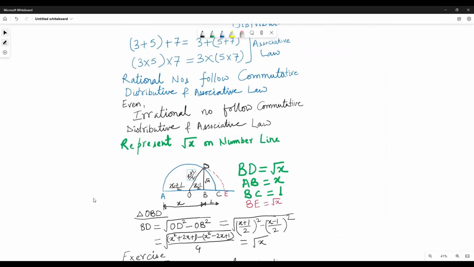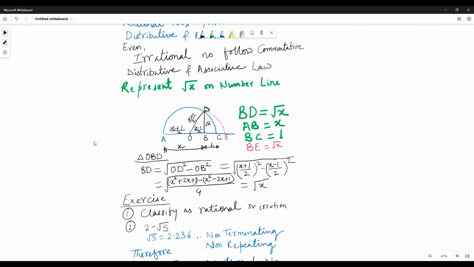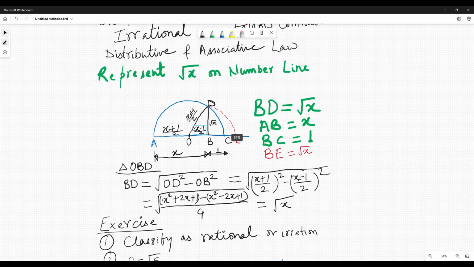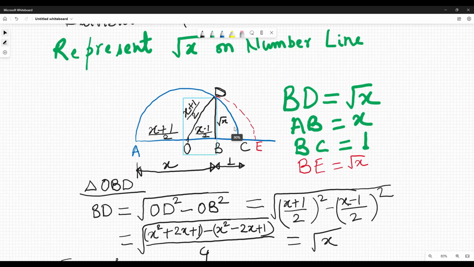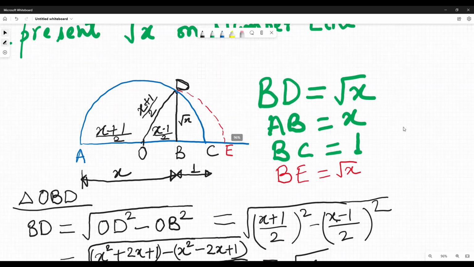Represent root x on number line, right? So if you have to represent root x on number line, what will you do? We will take one line AB that is of length x.